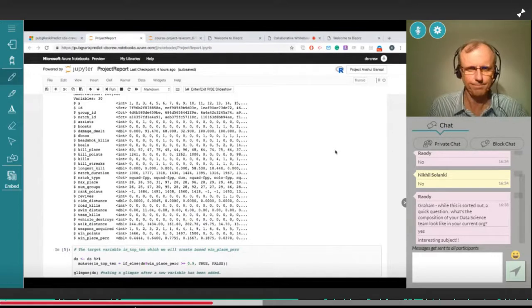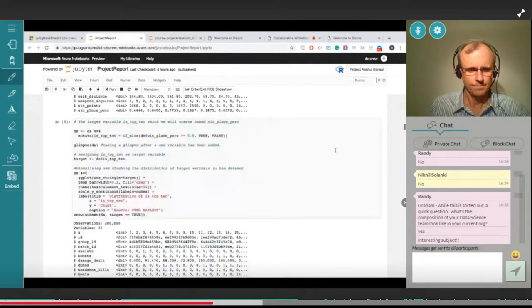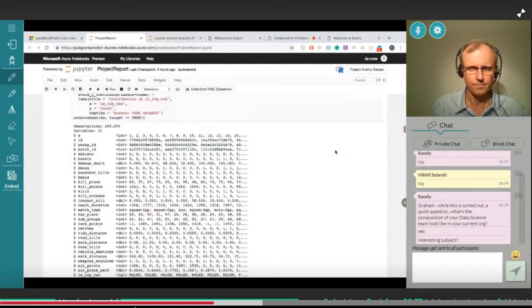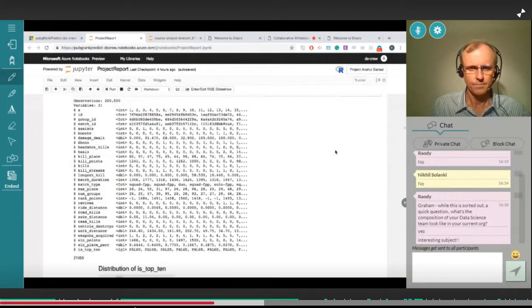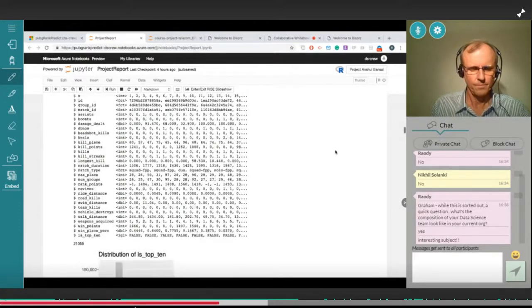You can scroll up a little bit. The target variable, top 10, is derived from this one by checking the probabilities greater than 0.9. I segmented the data so that 0.9 and above are counted as true and below that are false. So my target variable is top 10. You can scroll up, Vikram, a little.